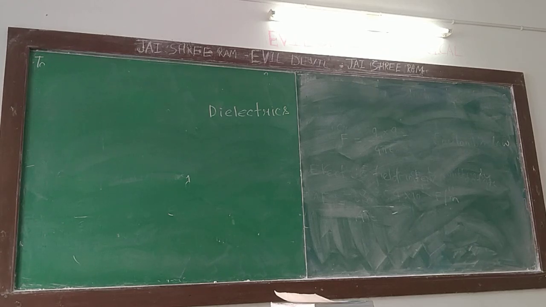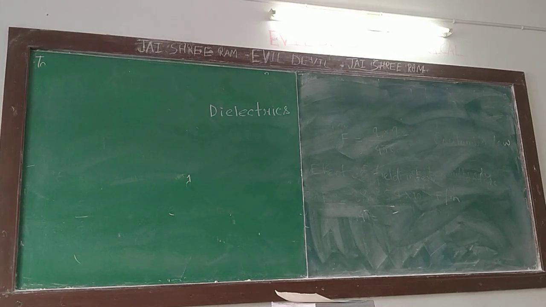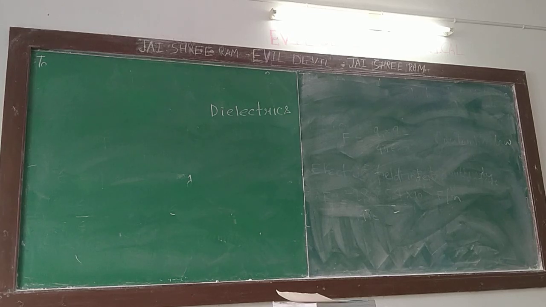These are very good insulators under almost all conditions. But if you heat the dielectric to a very high temperature, you can create free electrons. If you shine high intensity light, you can create free electrons, movable electrons. So it may not behave as an insulator then. Okay. So first thing. Second thing, it can be polarized. And it can persist the electric field for a long time. This is the definition of dielectric.